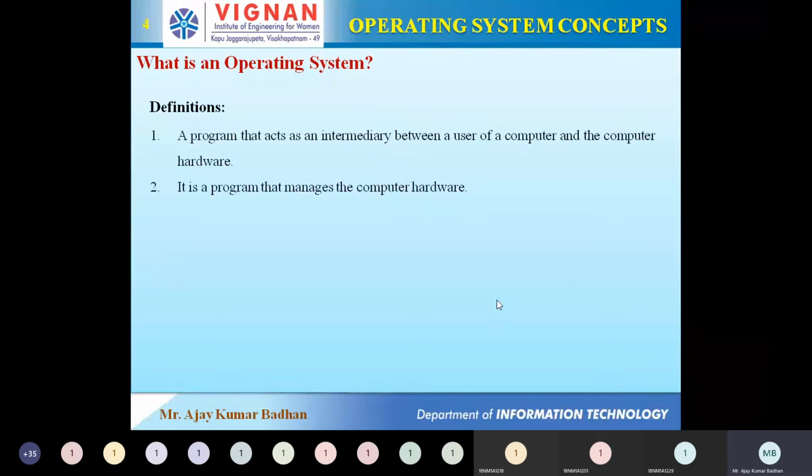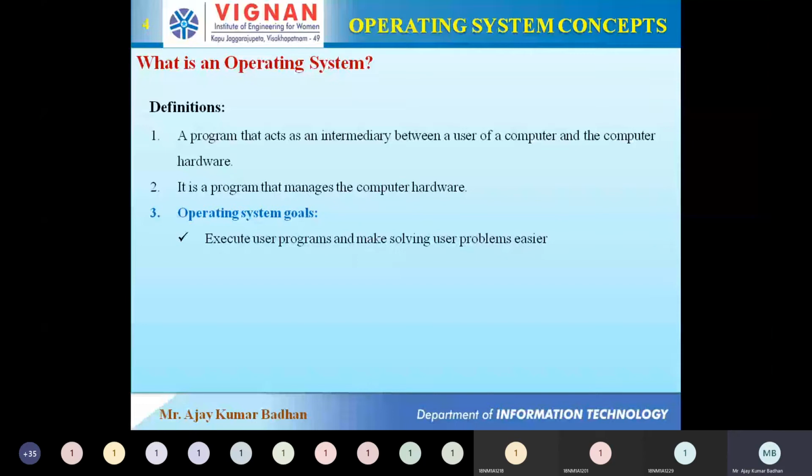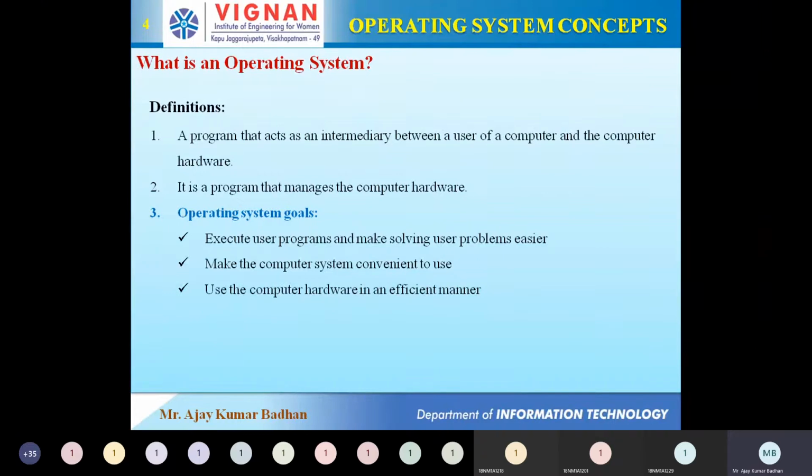So it is a program that manages computer hardware. What are the goals we have? The main purpose of an operating system is to satisfy the user, whoever is using it. And why is the user using a computer system? Simple, it is to solve a particular problem, to make the task easier. In the same way, make the computer system convenient. These are some of the goals that we come across.